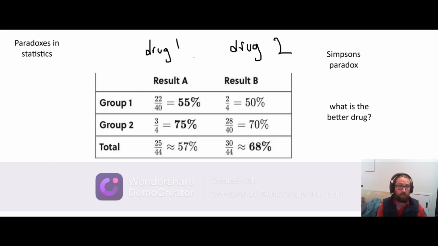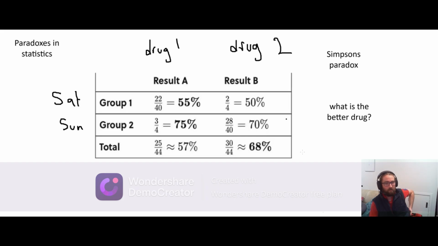It gets weird when you consider that in both individual sets of tests, drug A outperformed drug B, right? 55 is bigger than 50, and 75 is bigger than 70. So if, for example, instead of our groups, they were just days, so let's say these were all the Saturday tests, and these were all the Sunday tests.